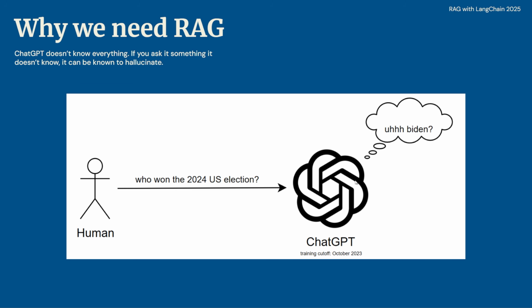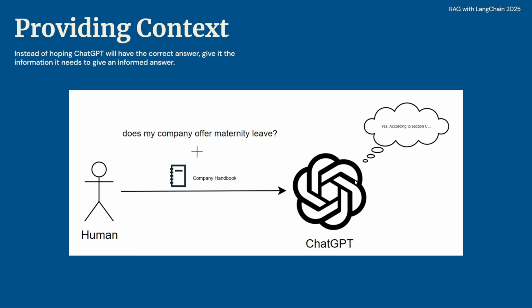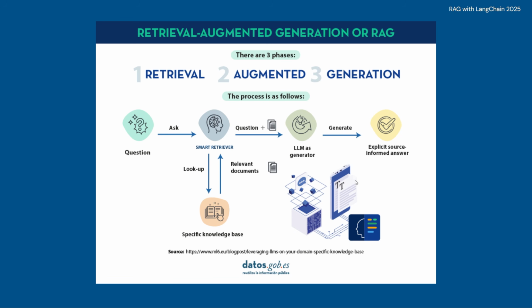Okay. So back to the previous example, if we want to ask it a question about current events like who won the 2024 US election, you could have it so that when you ask the question, it will also look up the latest information on Wikipedia of the 2024 US election to provide that along with the original question, and then it should give you an accurate answer, which is Trump. So, long story short, instead of hoping ChatGPT will have the correct answer, give it the information it needs to give an informed answer. And at the same time, since you're providing it the information it needs to give you a correct answer, you'll be confident that it should be giving you a correct answer instead of hoping that it doesn't hallucinate.